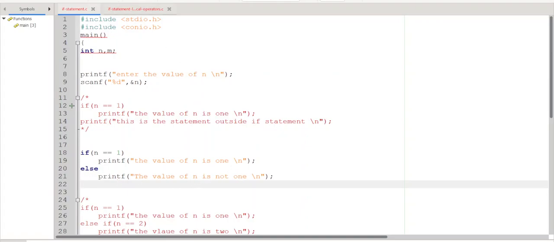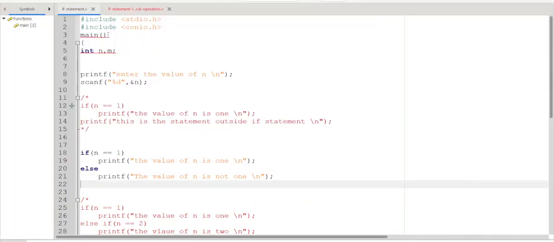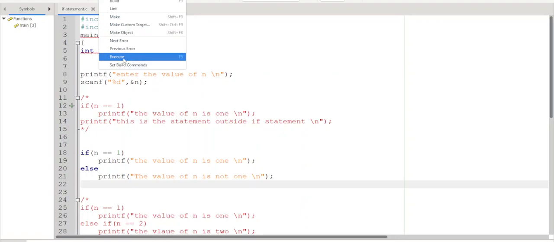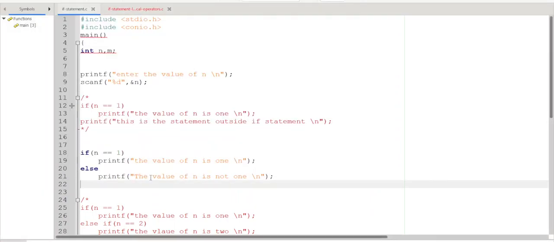So let us build it. Let us execute it. Let me give a value of n. So what is printed? The value of n is 1. So when the n value is 1, this statement is printed. Now let us give some other value. The n value is 5. Then here you can see the statement "the value of n is not 1" is printed. That means the else part is executed. If n equal to 1, if this condition is true, this statement is executed. If this condition is false, this statement is executed. This is regarding the if else statement.